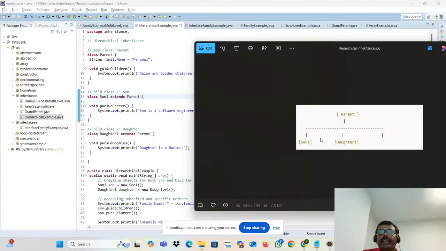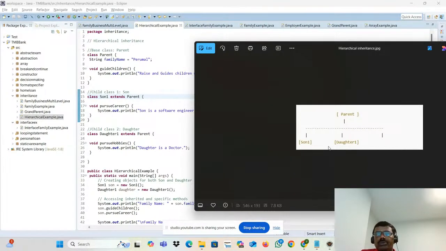But do they have any kind of relationship? Can they share the property? They cannot share the property. Why? Think about that actually. Siblings can exchange the property? They won't do that, right? Assume that the daughter has a home.